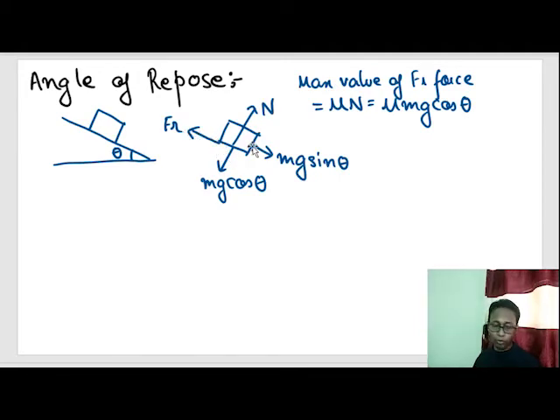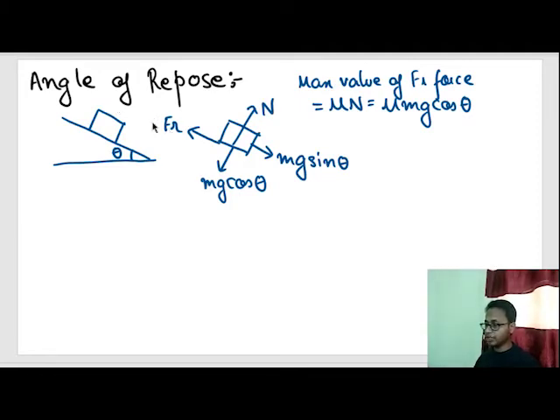So what happens when I start tilting? When I keep increasing theta. Initially, when theta is very low, friction force keeps adjusting itself to mg sine theta. But after a certain value of theta, the value of mg sine theta becomes so large that it becomes greater than mu mg cos theta. And when that happens, the block starts slipping. That means there is a net force in this direction.